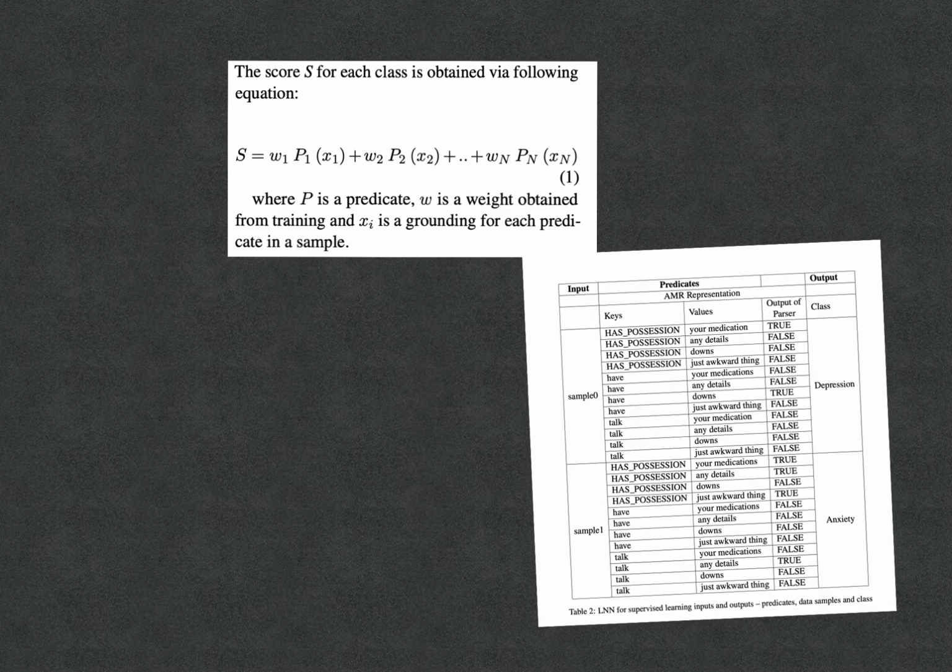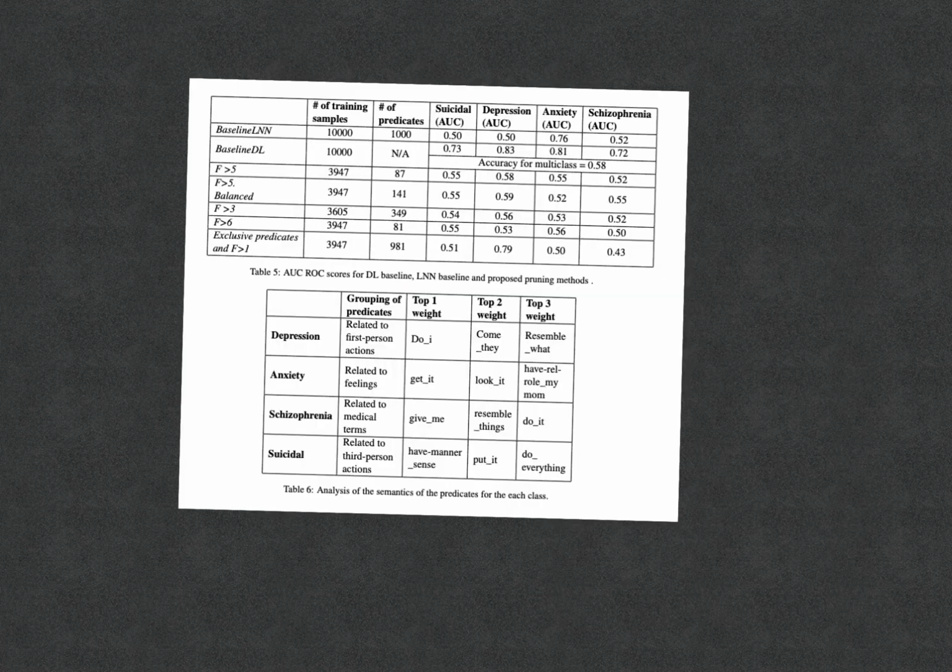diagnosis. For each one of the categories of mental disorders used in this class, you could see the predicates and the AMR representation of them in these examples here, and based on the results of those, the classification will be made. So the score S for each class is like this. You have the predicates of that class, you have the weights that are obtained from training, and Xi would be the grounding for each one of the predicates. You can see more of the results in here.